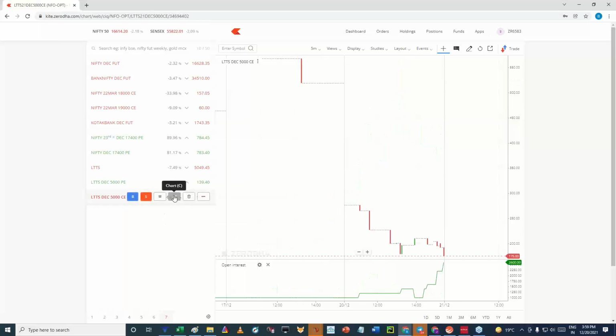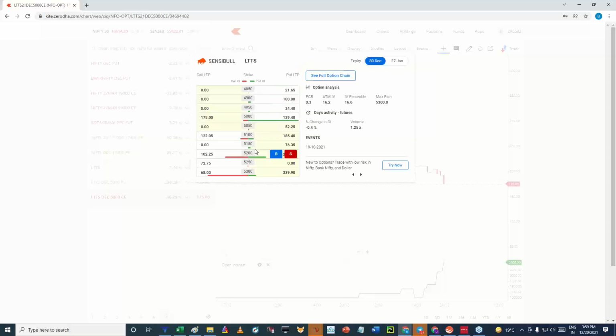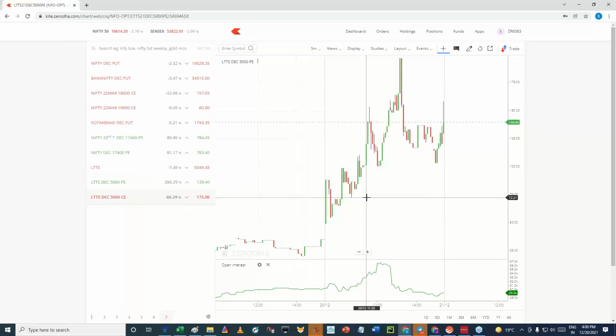In case of calls, there is an increase in writing in the call options currently taking place in LTTS. So we can also have a look at the option chain. As per the option chain, on further lower strikes there is not much writing available for LTTS. The 5000 put is showing a good set of open interest, but there is not much open interest available for 5000 and even lower strike prices. So there might be a liquidity problem in options of LTTS. So what can be done?